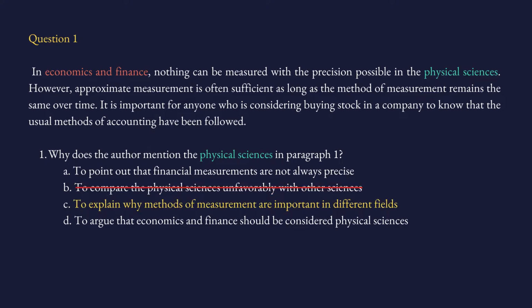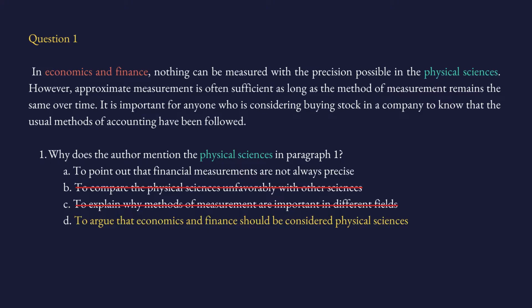C, to explain why methods of measurements are important in different fields. In the first sentence, we are not talking about methods of measurement. We are just talking about the accuracy, not method, not approach. And that is not the point the author mentions physical sciences. It's not saying that in the physical sciences, we are using quantum precision through atomic microscopy to measure this and that. If the passage mentioned that, then we would have said, well, yeah, there is a methodology here. Maybe C is the answer, but we don't have any methodology. So C is not the point.